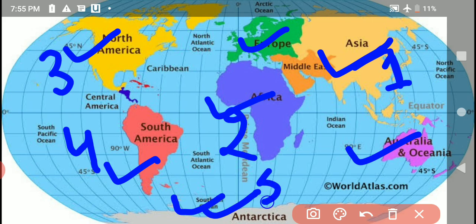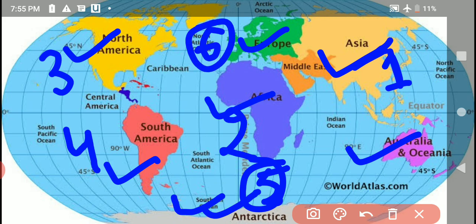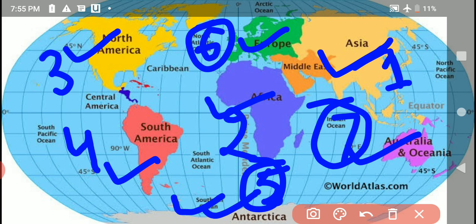Number 5, Antarctica. And after that, Europe, number 6. And number 7, Australia. Australia is the smallest continent and Asia is the largest continent.